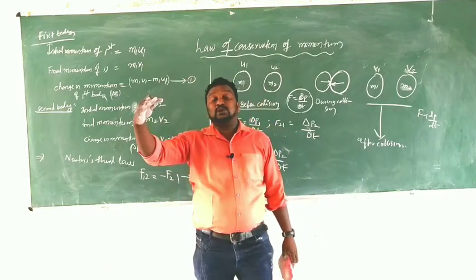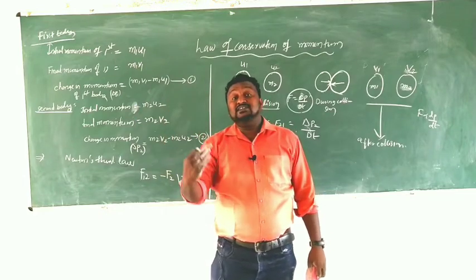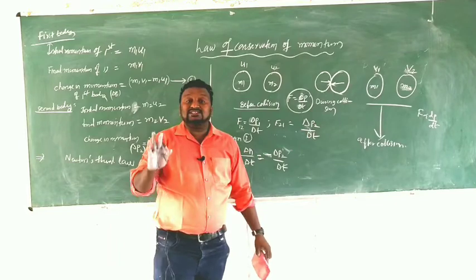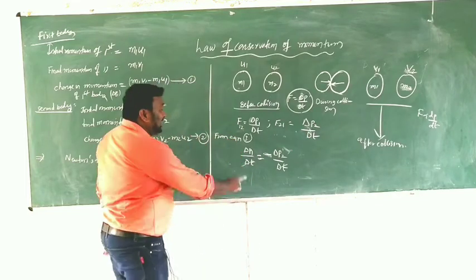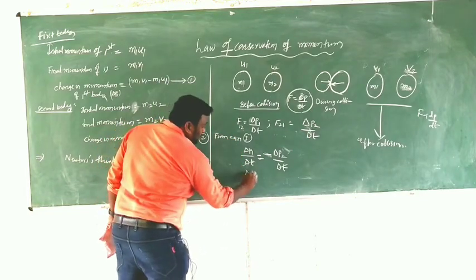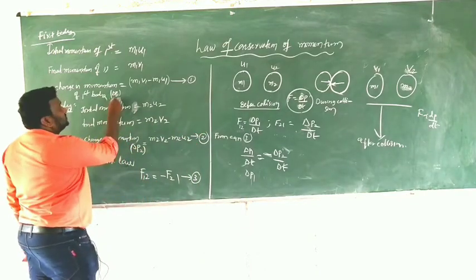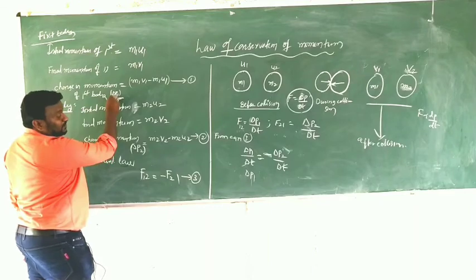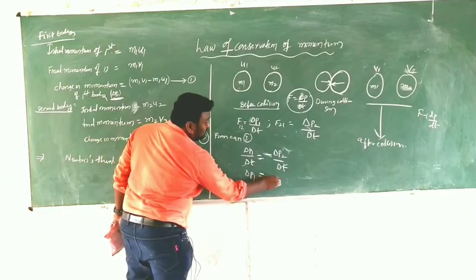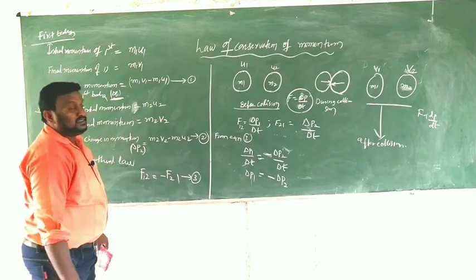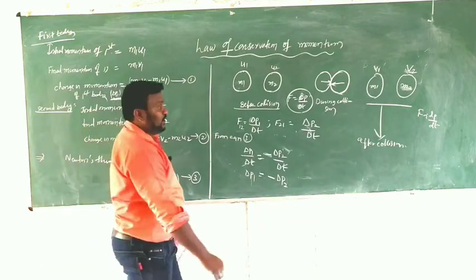Rate of change of momentum means delta P means change in momentum. Here delta P1 means change in momentum of the first body, and that is equal to delta P2. Delta P2 means change in momentum of the second body.